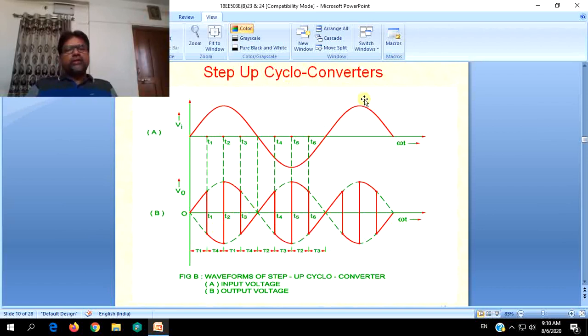So step up cycloconversion can be achieved only by operating a positive group and a negative group alternately in a given half cycle of the source voltage. And again in this also you can control the voltage by changing the firing angle. So in step up cycloconverters also the voltage will be stepped down only, but you cannot increase the voltage.